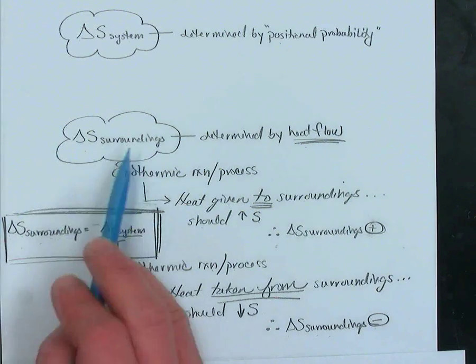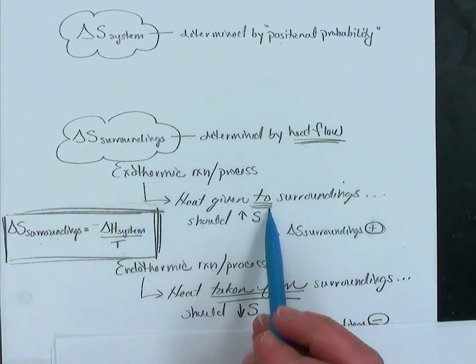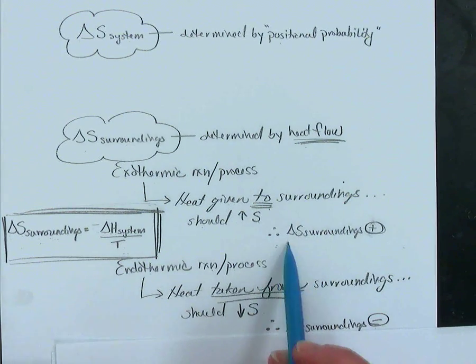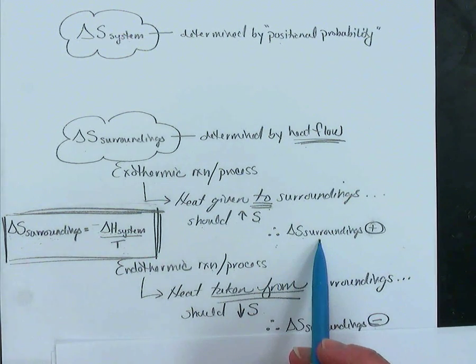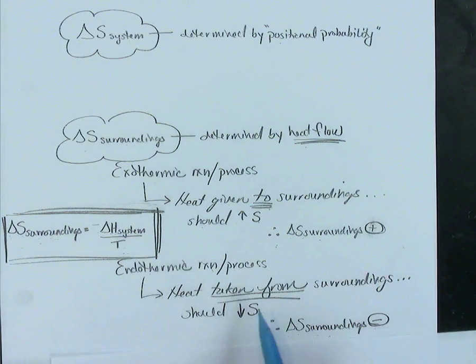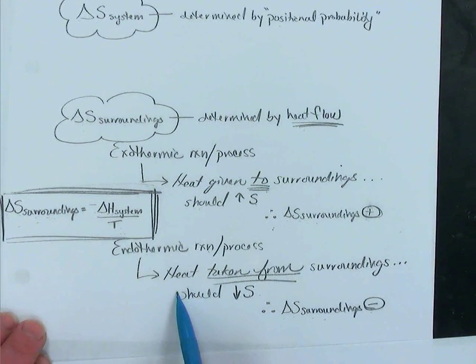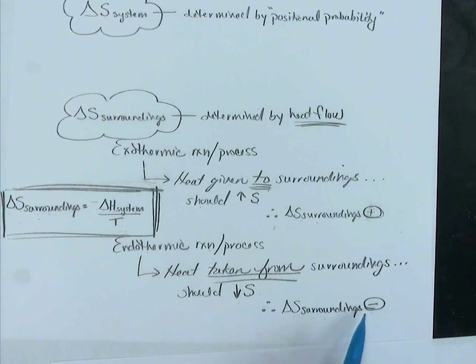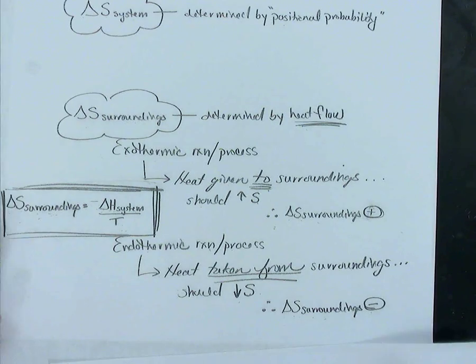So it simply is looking at, are we giving heat to the surroundings? If it is an exothermic process, well then the entropy of the surroundings is increasing, positive. If it is endothermic, then we are decreasing the disorder, the randomness, so the change in entropy of the surroundings is negative. Now on to the system.